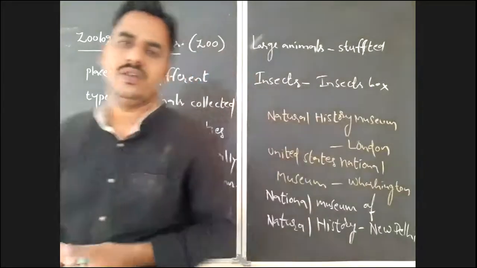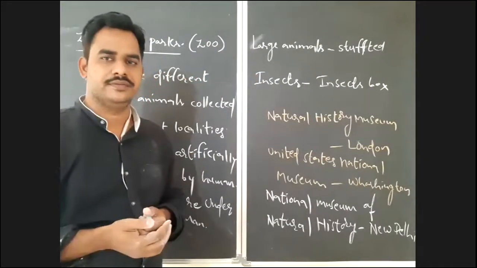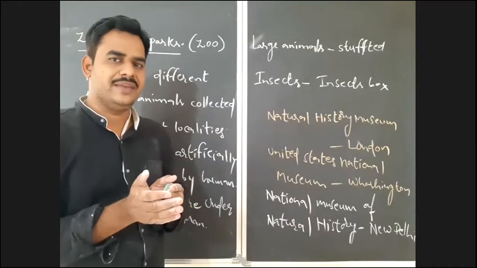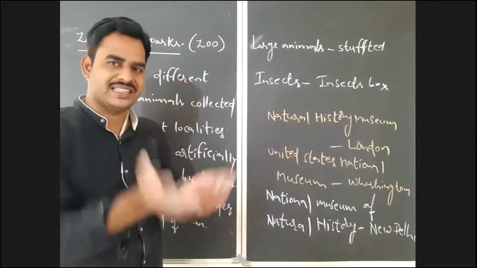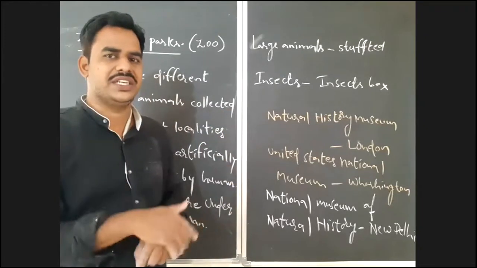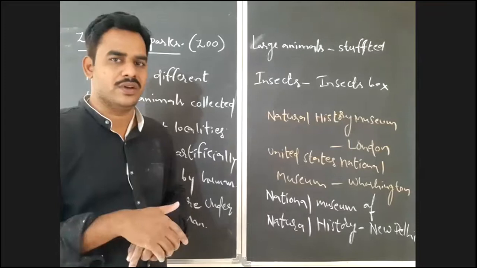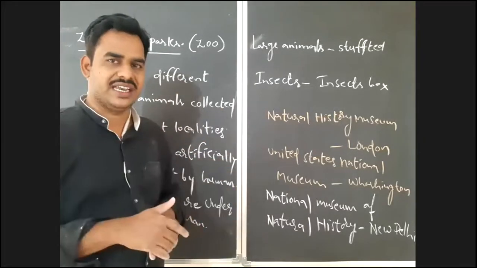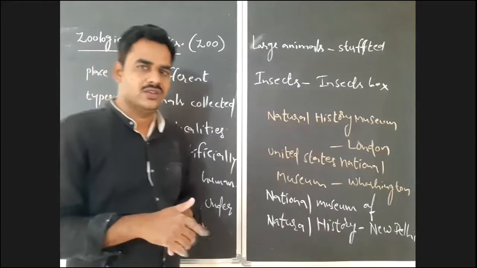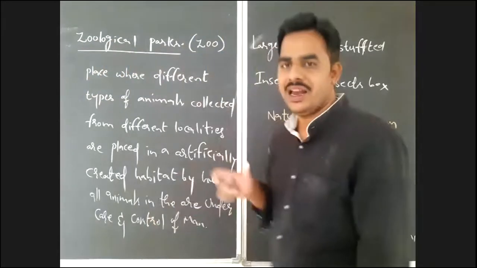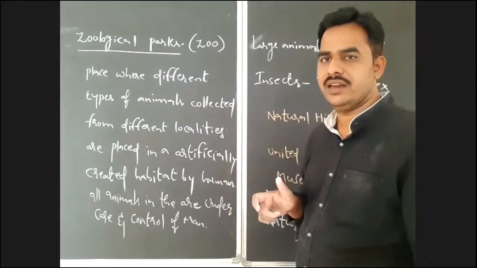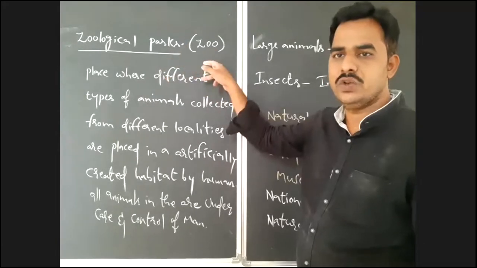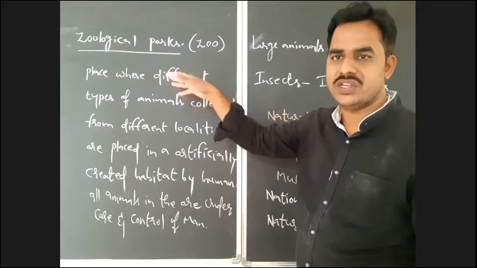If you observe small zoos in your localities, usually the animals are restricted in cages. The animals are restricted in a cage, which we commonly call a pen. The birds are restricted in cages. Okay, so that is a very normal or small zoo. But nowadays we are using zoological parks. In a common zoo, the animals are restricted in a cage.